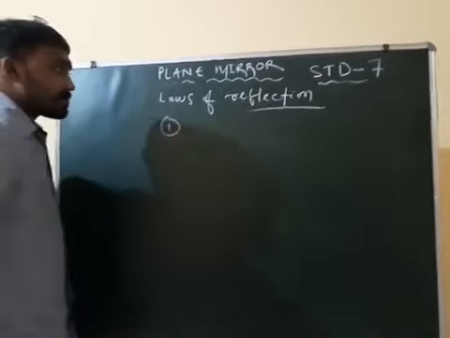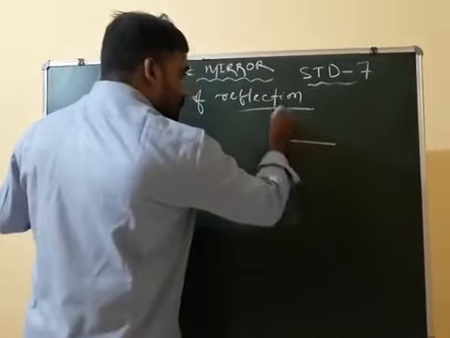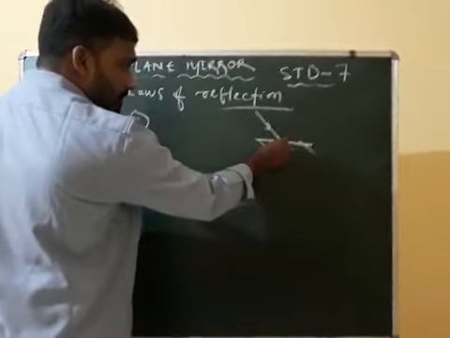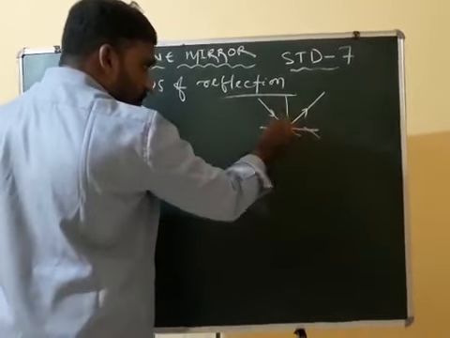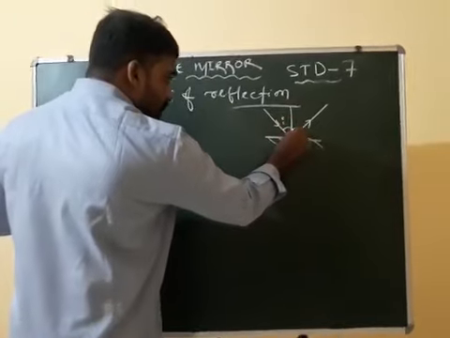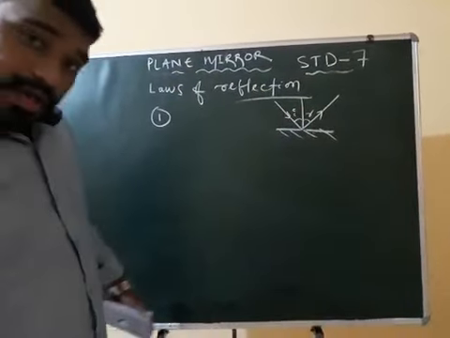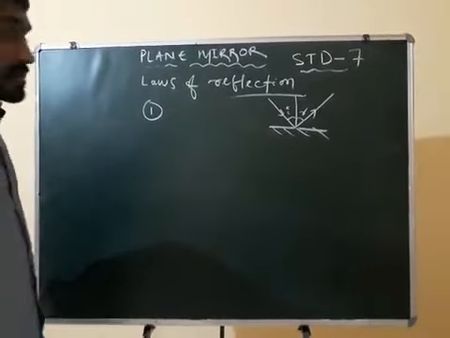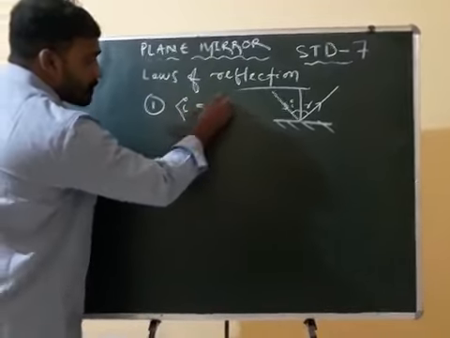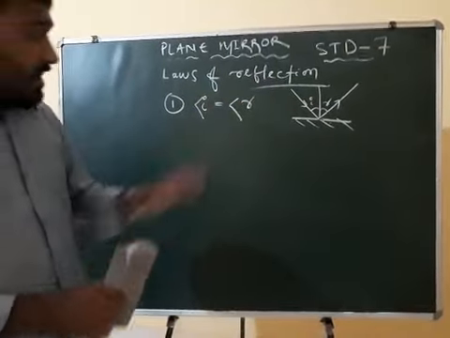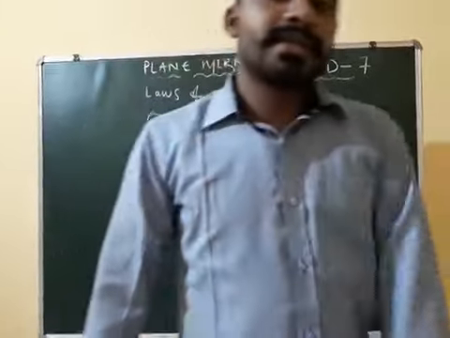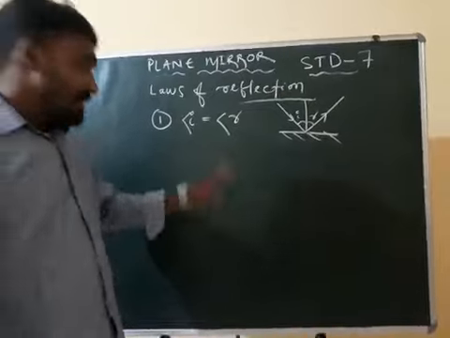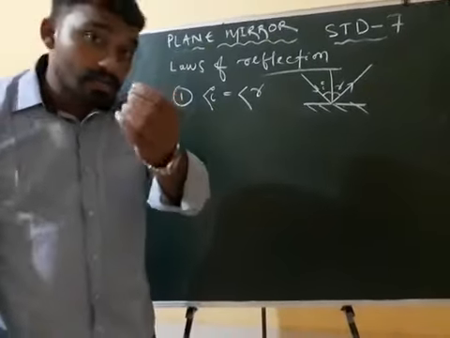First law. Suppose this is a mirror. One incident ray falls on the point of incidence, then it is reflected back, and this is the normal. This is the angle of incidence, and this is the angle of reflection. So the laws of reflection state that the first law is: angle of incidence is always equal to angle of reflection. In words, angle of incidence is always equal to angle of reflection. Means i is always equal to r.